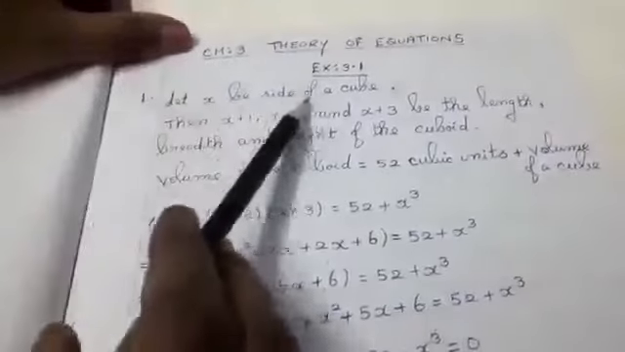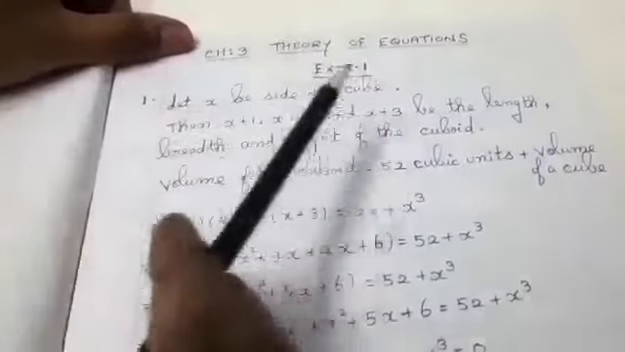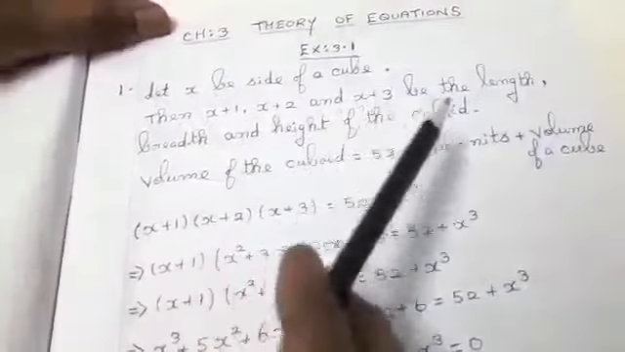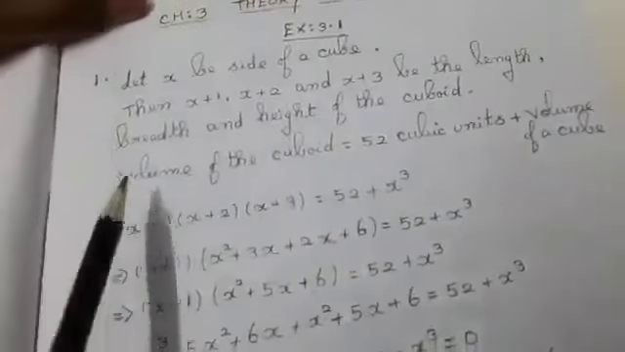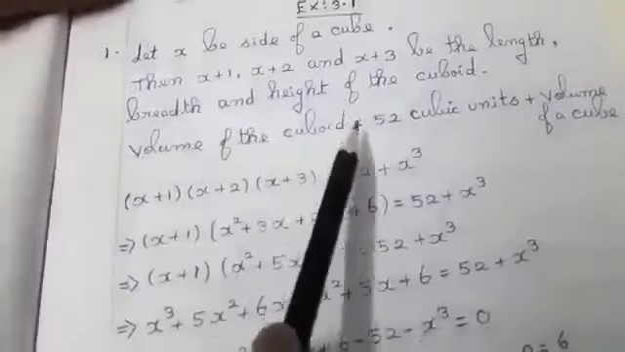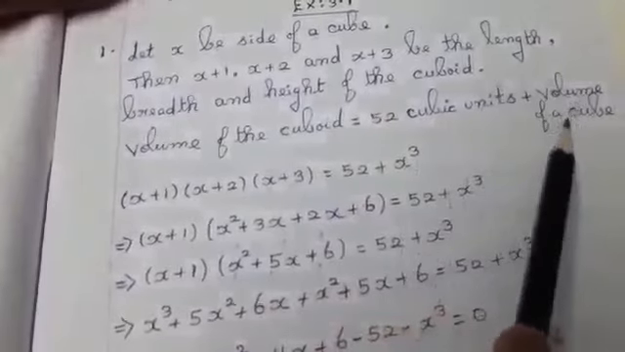Let x be the side of the cube. Since the side is increased by 1, 2 and 3, I am writing like this: x plus 1, x plus 2 and x plus 3 be the length, breadth and height of the cuboid. And according to the statement given in the question, we are going to write like this: volume of cuboid is equal to 52 cubic units plus volume of cube.